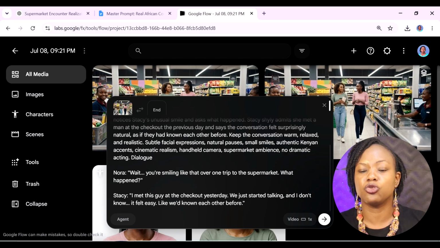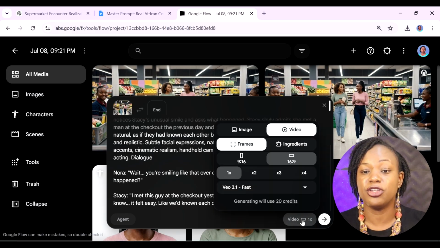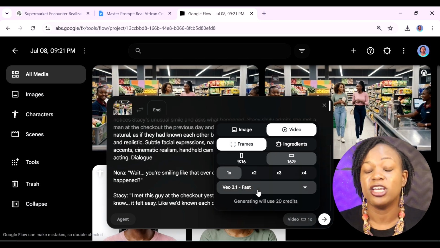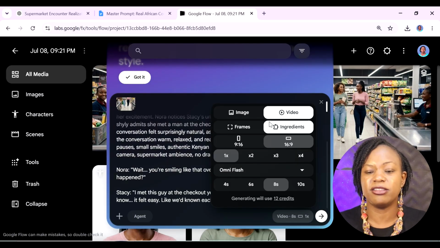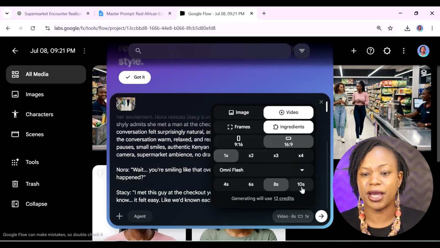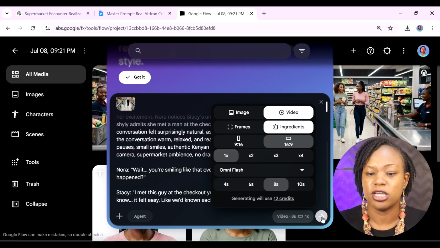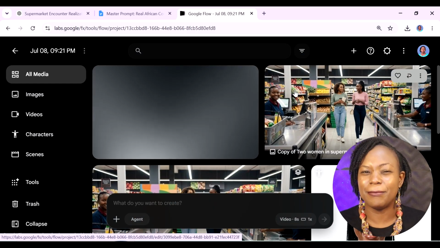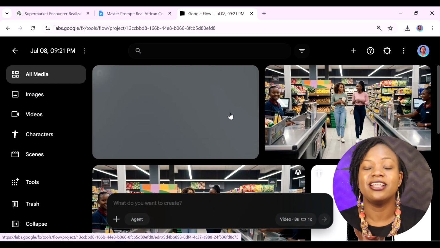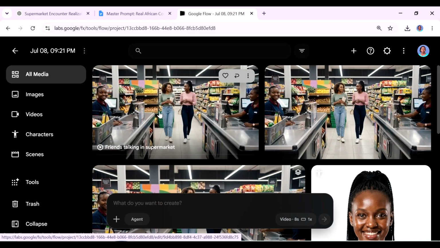So we now have to choose what we want created. So we want a video, we want to use Omni Flash since it's going to use lesser credits. Okay, and we want it 16:9. We'll be generating one video and at 8 seconds. So you can see it's going to use around 12 credits. So this took about a minute to have the video done. This is what it looks like.